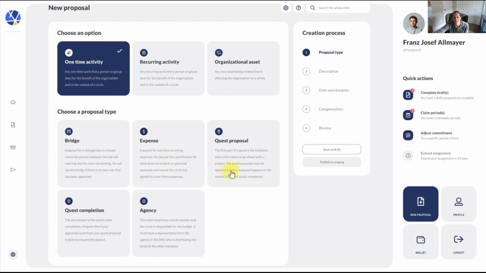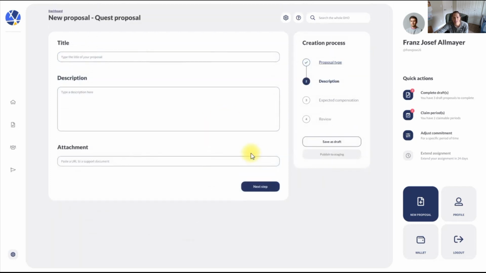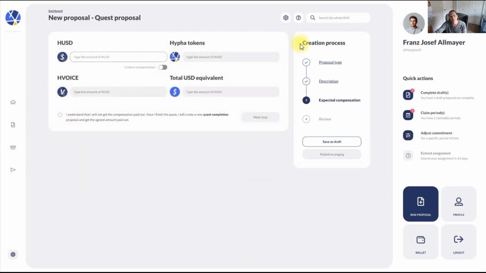Same thing with standard expenses. You can have a quest proposal. A quest is a standing object that says, I think as a community, we should have a quest to pay $5 for people who go through our YouTube video and transcribe it, or whatever, something simple like that. You can set up a title for it, a description, how much you want to pay for that, if everyone who does that quest, and then put it up as a quest.